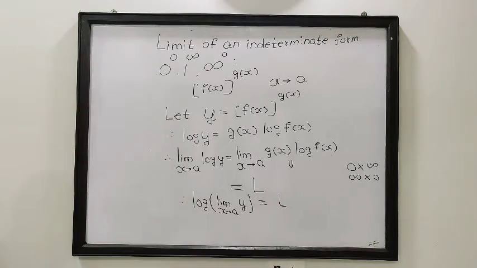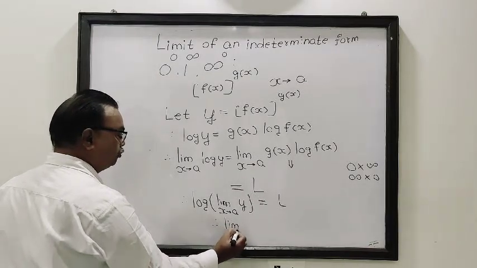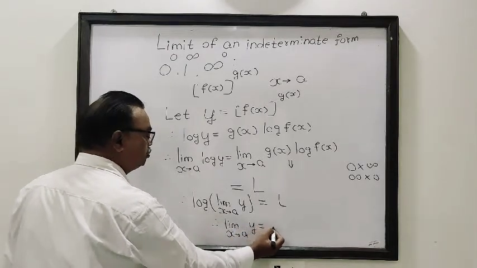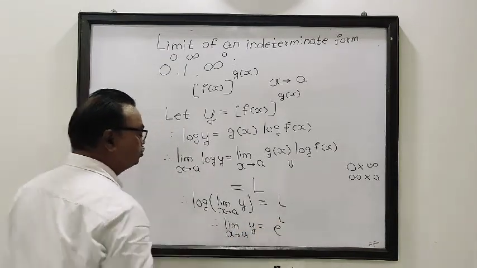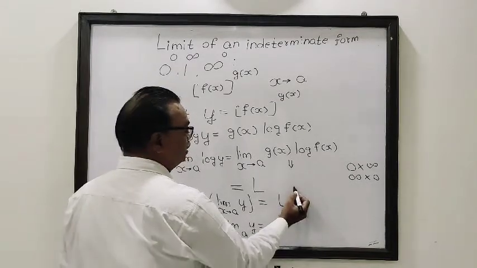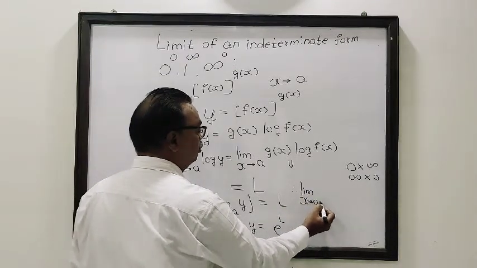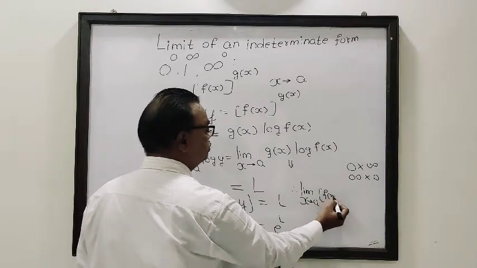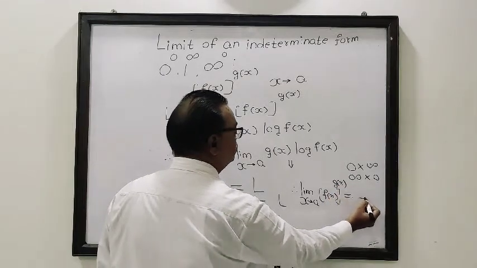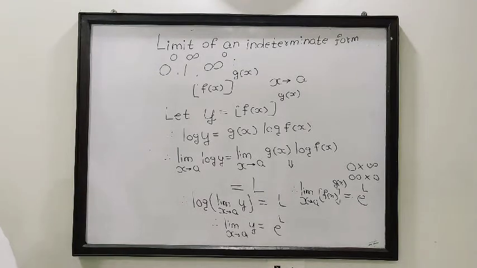Then from the definition of logarithm, limit x tends to a of y is equal to e to the power L. So e to the power L is the value of the limit. Therefore at the end I can say the limit x tends to a of f of x to the power g of x is obtained as e to the power L. So this is the complete procedure how to get the value of the limit.